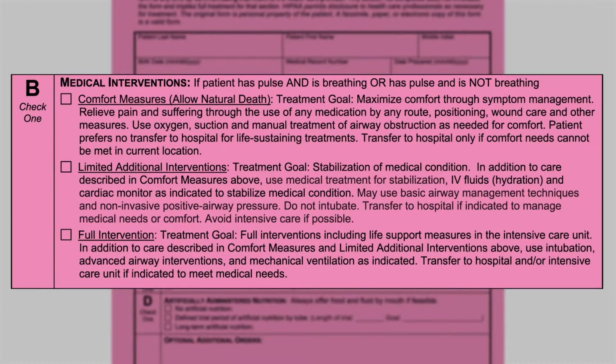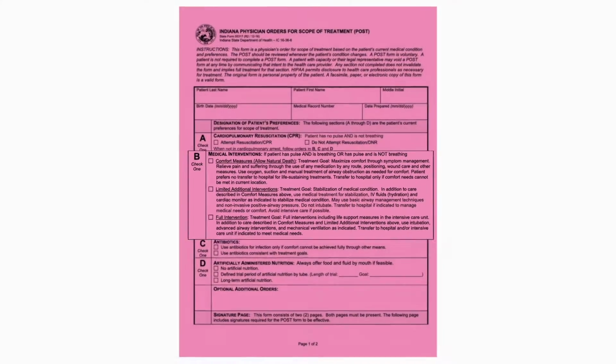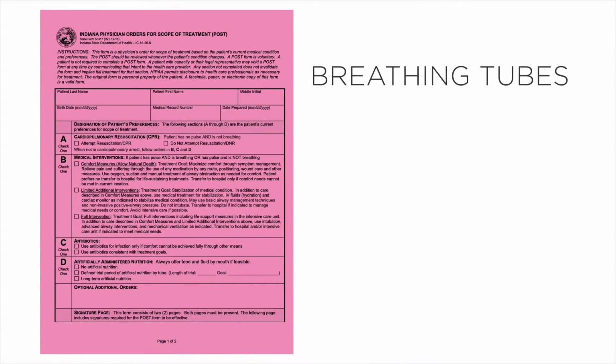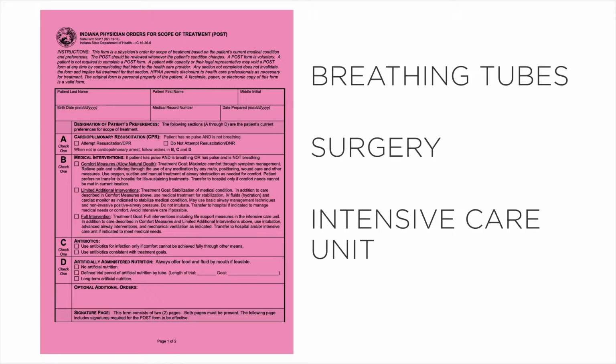Section B is about when you are still alive, but very seriously ill. This section contains orders about whether or not to be transferred to the hospital and decisions about medical treatments such as breathing tubes, surgery, and the intensive care unit. There are 3 options in this section.